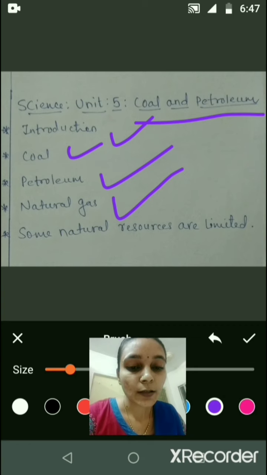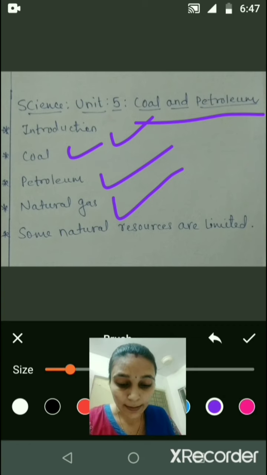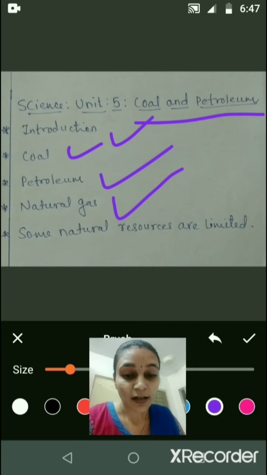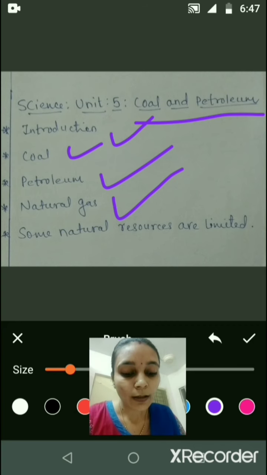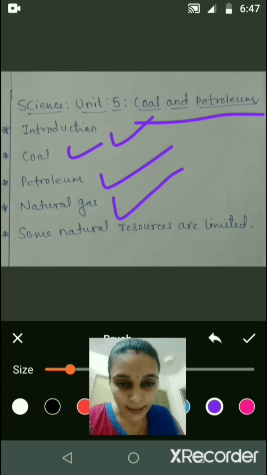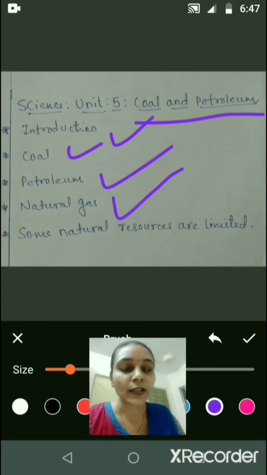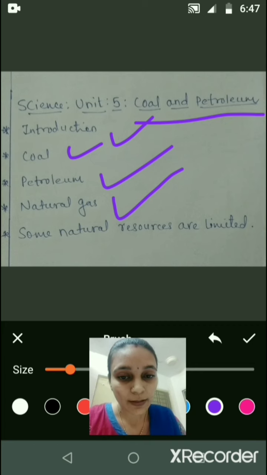Fourth topic is natural gas, right? Natural gas is a very important fossil fuel as it is easy to transport through pipes. Natural gas is stored under high pressure as compressed natural gas, CNG, right? Have you seen the autos of the yellow and green color? They are the CNG autos. These autos use CNG as fuel.